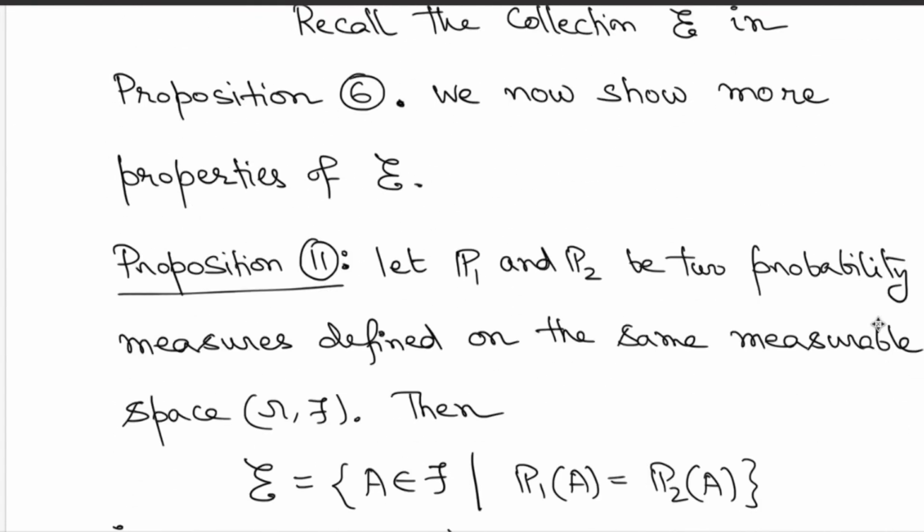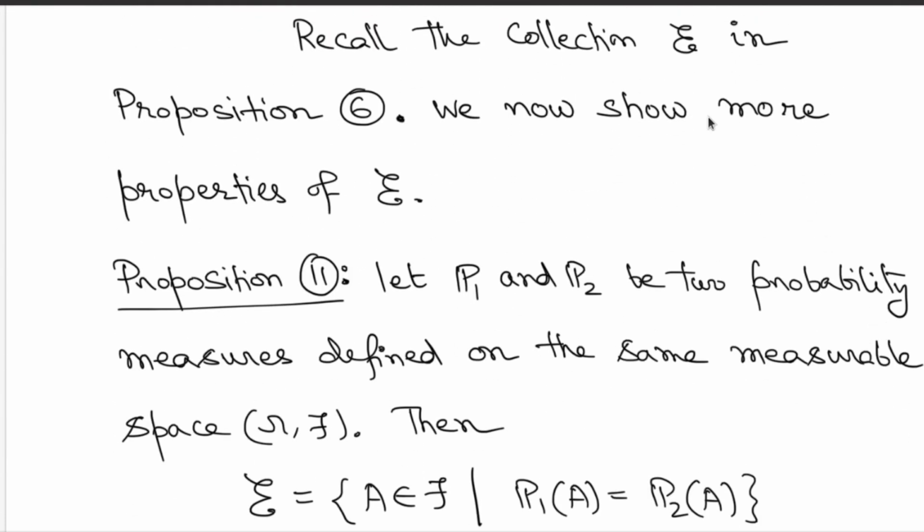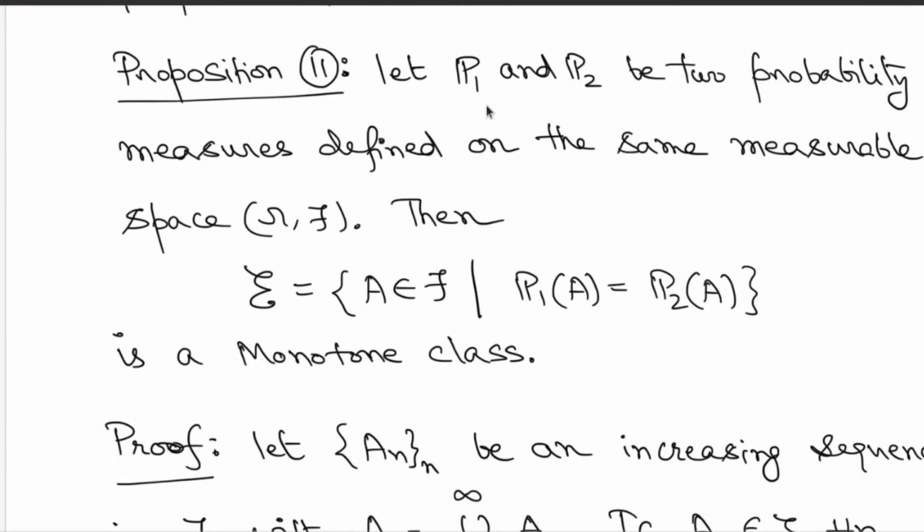Alright, now we restrict our attention to a familiar collection that was considered earlier in the previous lecture. What is this? Consider two probability measures P1 and P2 and look back at the collection of subsets where the probabilities match. So the probability of A under P1 and P2 must be the same.